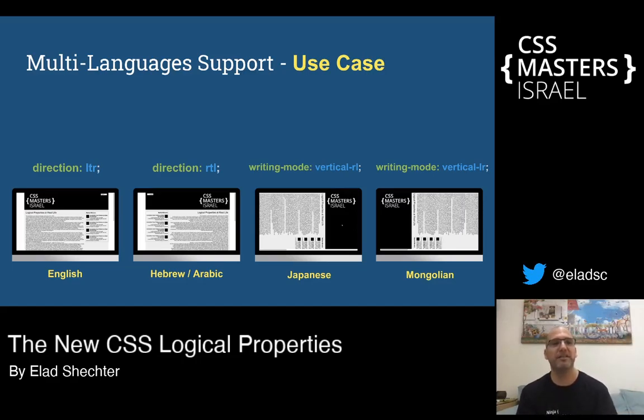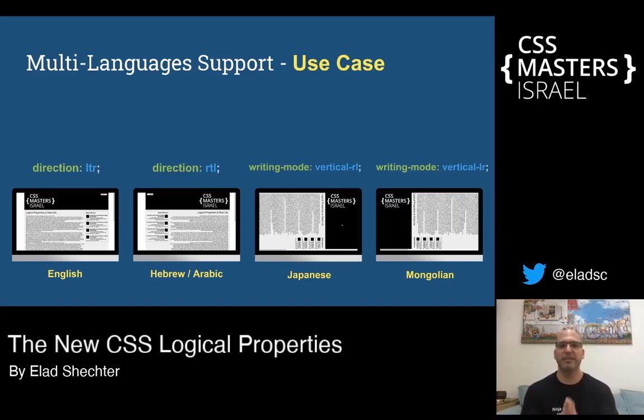For English, we have the direction with the value of LTR. For Hebrew and Arabic, we have the direction with the value of RTL. In Japanese and Mongolian, instead of using the direction property, we have the writing mode property. For Japanese, with the value of vertical-rl. And for Mongolian, the writing mode with the value of vertical-lr.